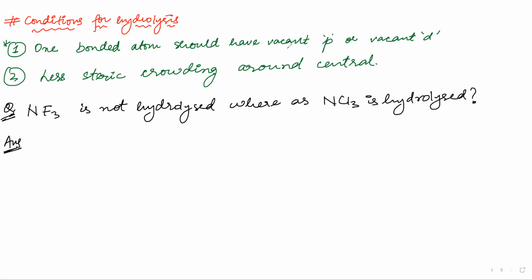See again, vacant P or vacant D. Now you understand why I have taught vacant D. From where does vacant D start? Third period. Yes, third period and onwards vacant D. Third period and onwards we start with the third shell, that means it will be having the D subshell. Does everyone understand here?